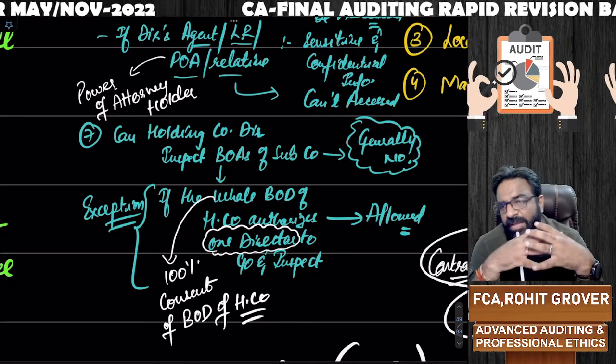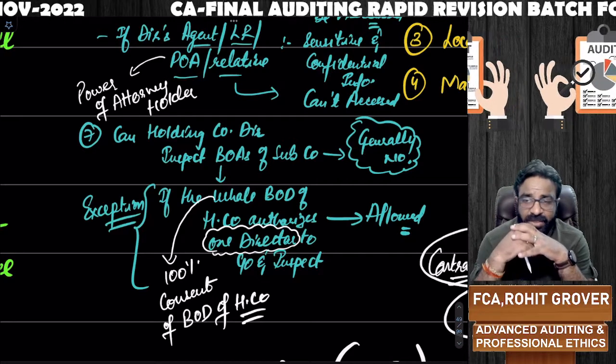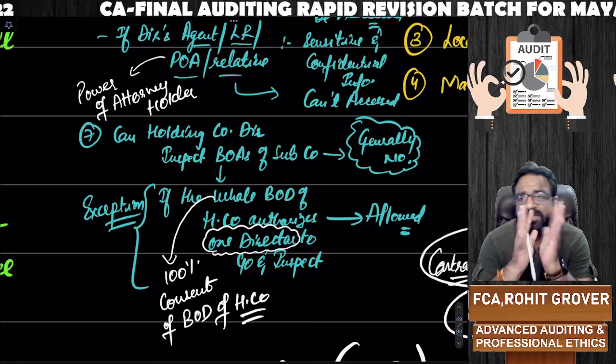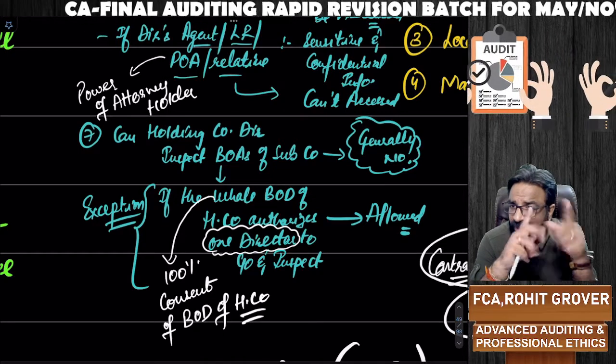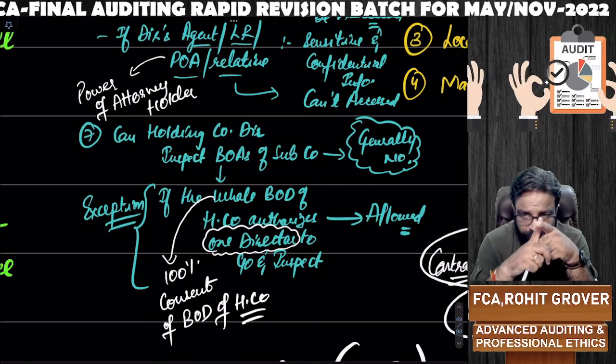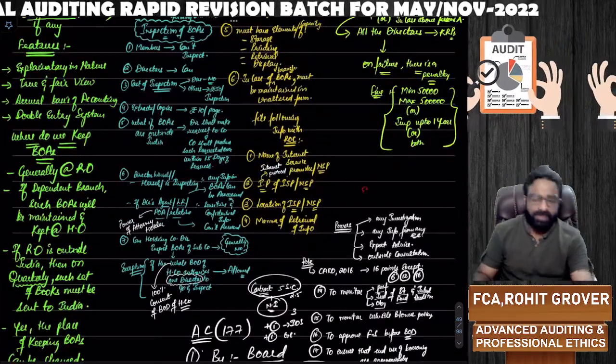So can the holding company director go to the subsidiary company and do the inspection? Answer is generally no, not allowed. But yes, sometimes it is allowed, if one authorized director, authorized by all the directors of the holding company, can go and inspect the books of accounts of the subsidiary company. Next point.